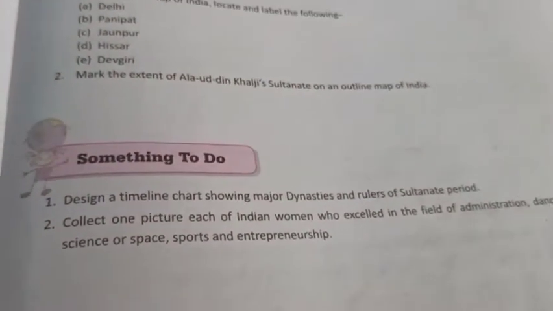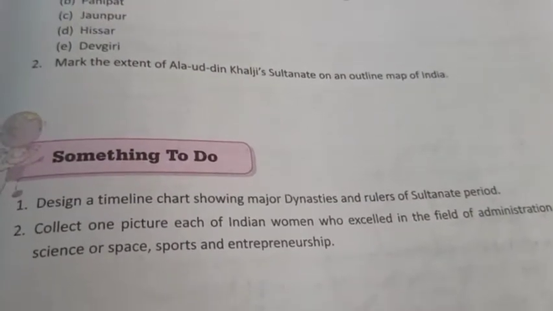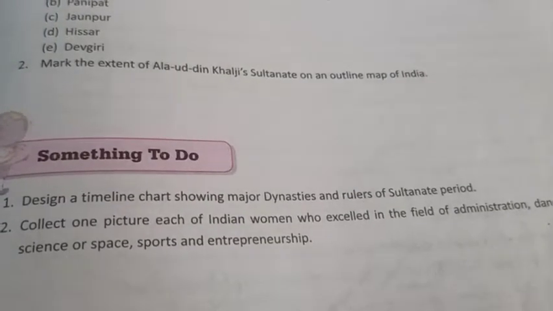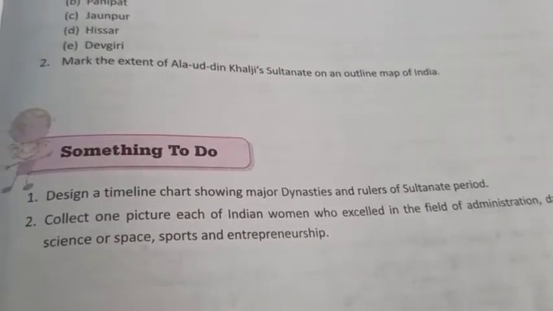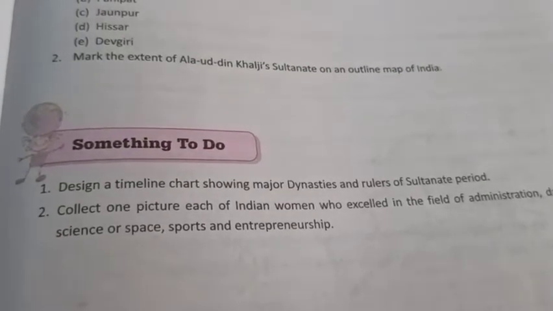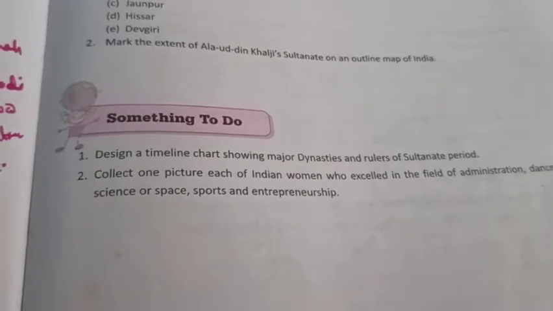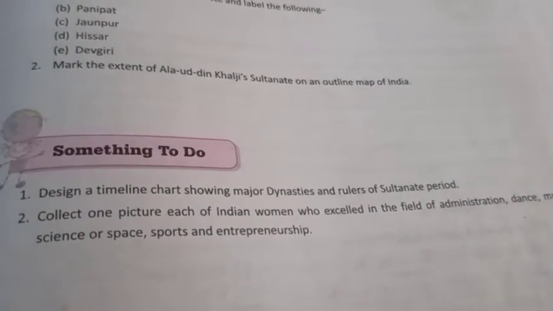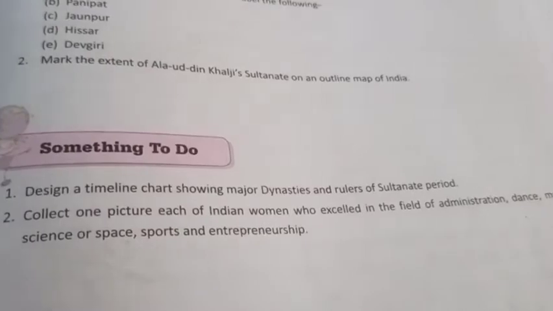Now next, something to do. In this we have almost completed the first one. Design a timeline chart showing major dynasties and rulers of Sultanate period. So this has been done, all of you. I think all of you had done this and almost it has been checked also. Then leave the second one.